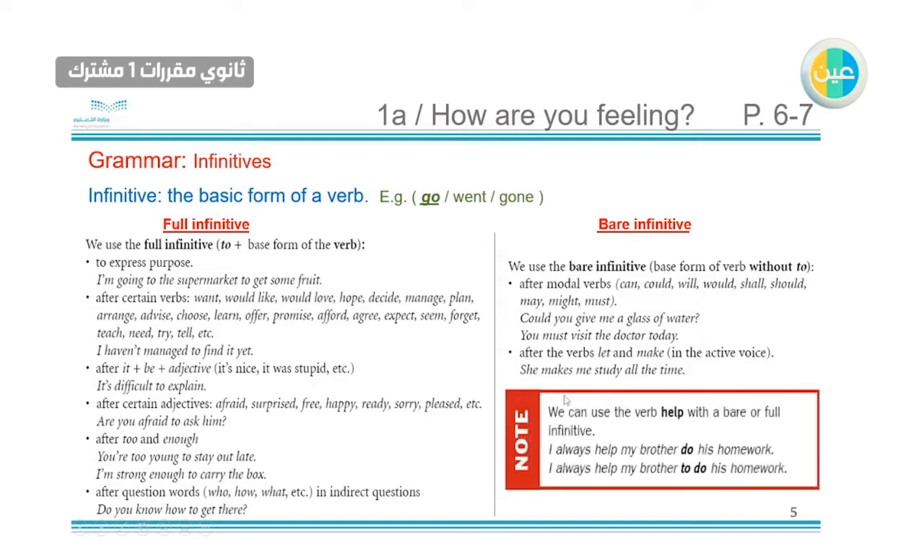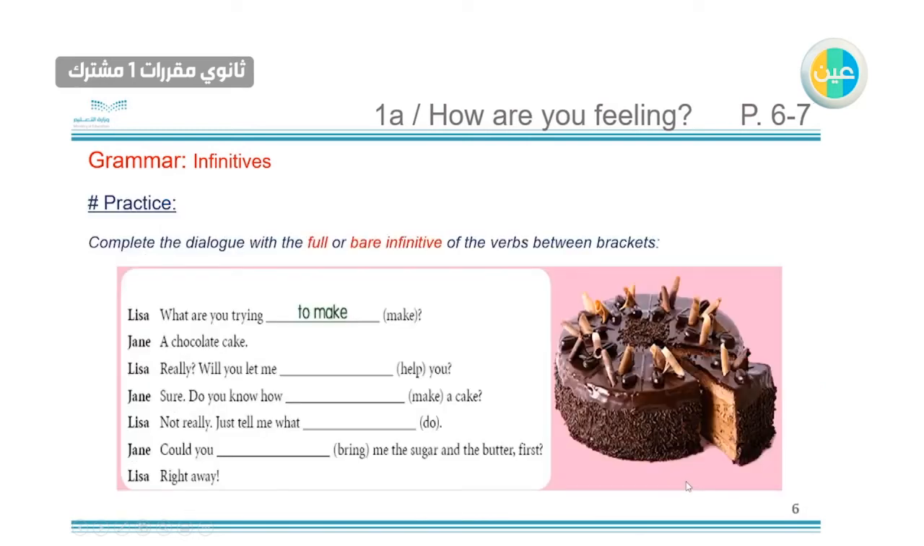Note, we can use the verb help with these two. So we can use it with a full infinitive or bare infinitive. For example, I always help my brother do. Here, in the bare infinitive, we didn't use to. Or I always help my brother to do. So here we use the full infinitive. So help, you can use it with both of them. The verb after it, yes, we'll use both of them.